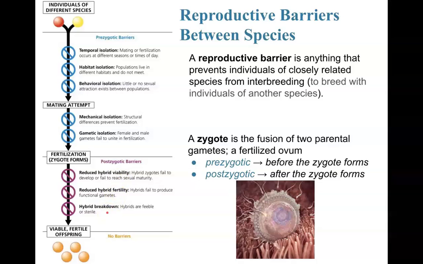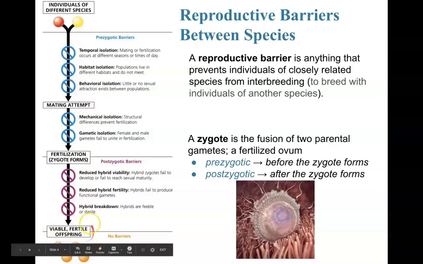If none of those barriers are met, pre-zygotic or post-zygotic, remember, just one of them has to be met in order to define it as a different species. If none of those are met, then we will have fertile, viable offspring being formed. Then these are members of the same species.